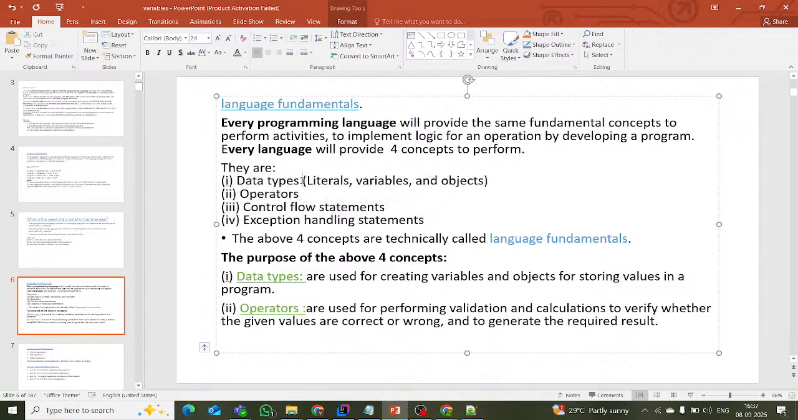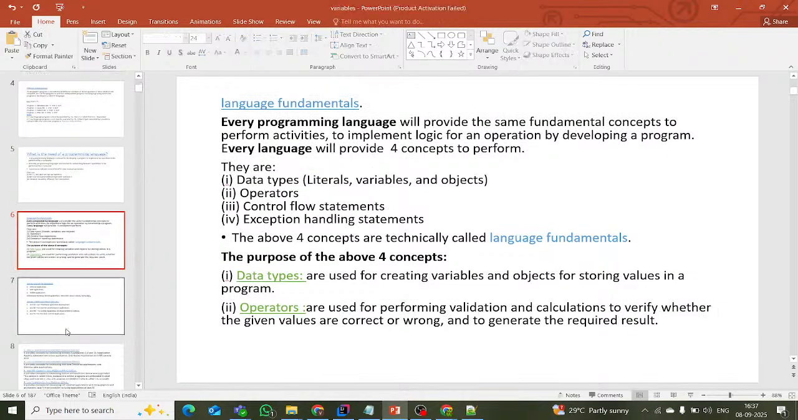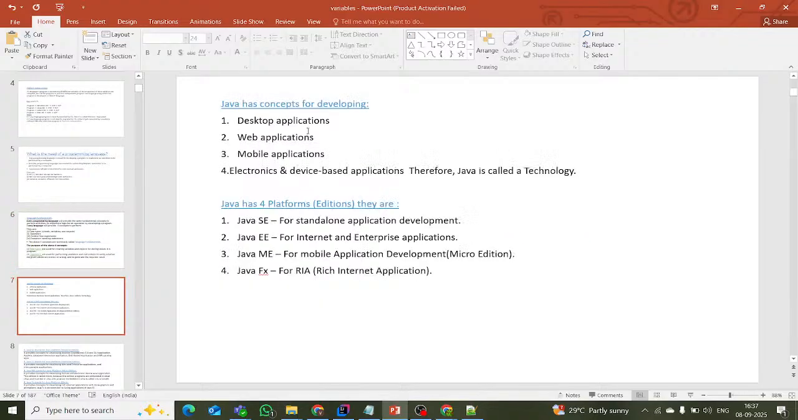These are all the 4 fundamentals every programming language will provide: data types, operators, control flow statements, and exception handling statements. These are all the language fundamentals, nothing but programming language fundamentals of Java. These 4 are the programming language fundamentals. And we will go to the next slide.